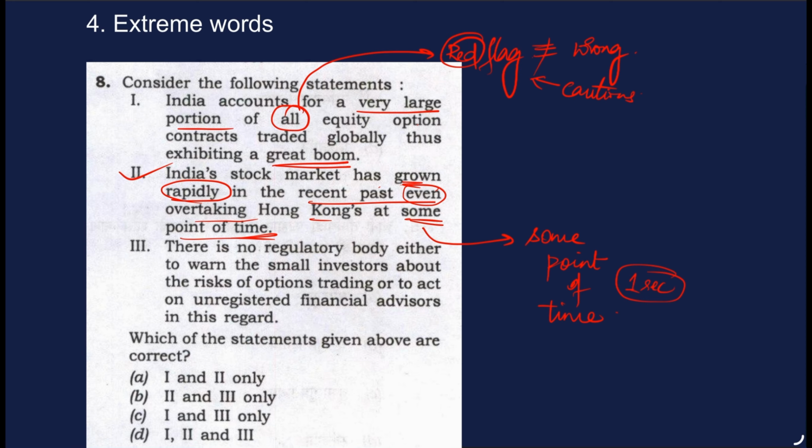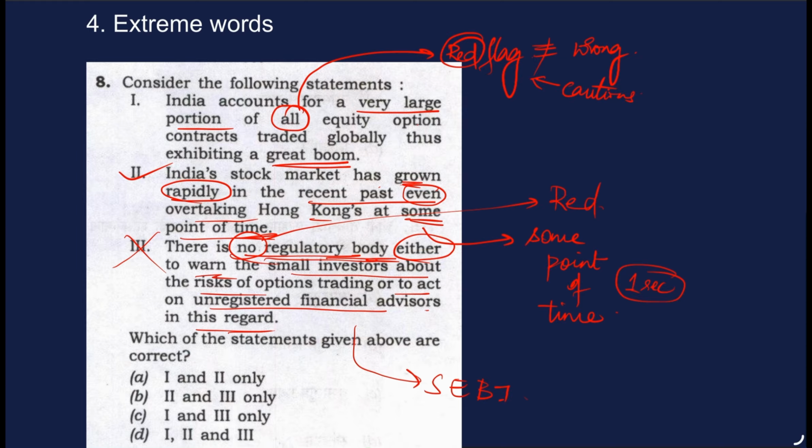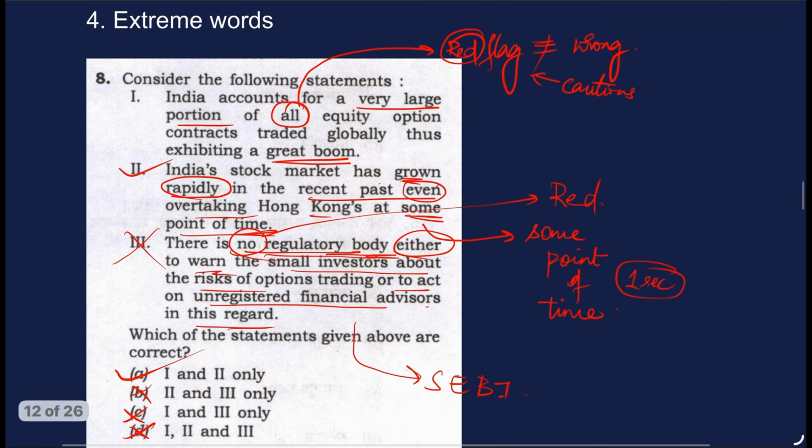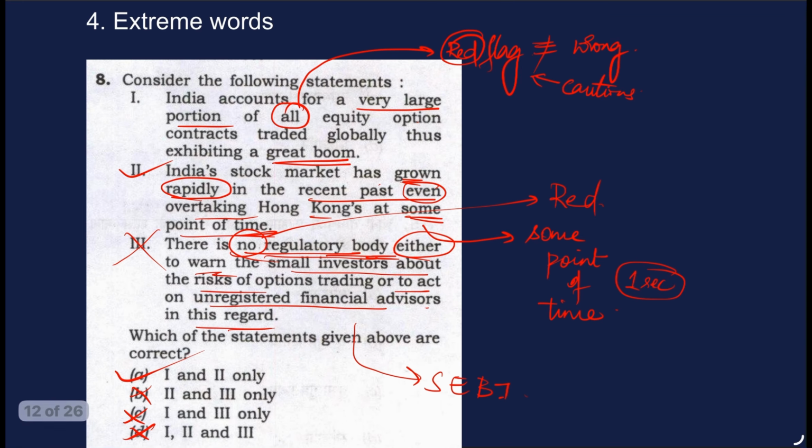Then, there is no regulatory body either to warn the small investors about the risks of option trading or to act on unregistered financial advisories in this regard. So this is definitely not a correct statement because we do have SEBI to regulate that. So "no regulatory body" is a red flag. "No" is a red flag. And if you eliminate 3, we got the answer. So this is how identifying extreme words at times might help us.